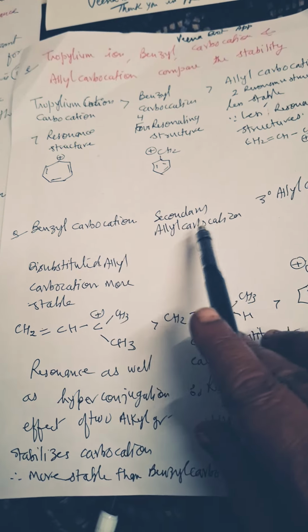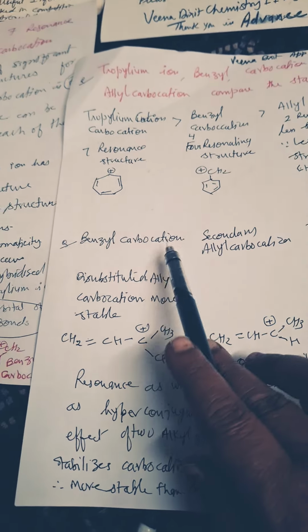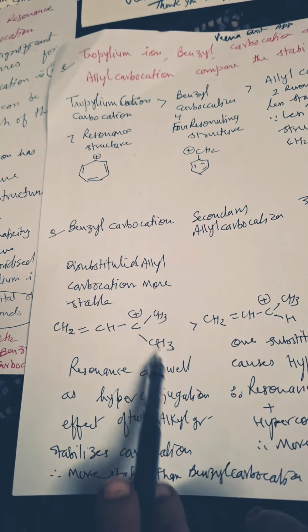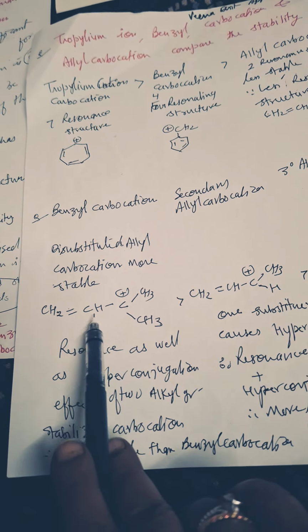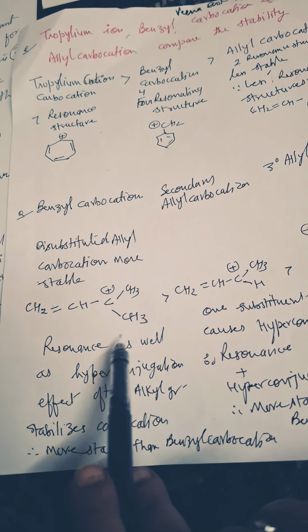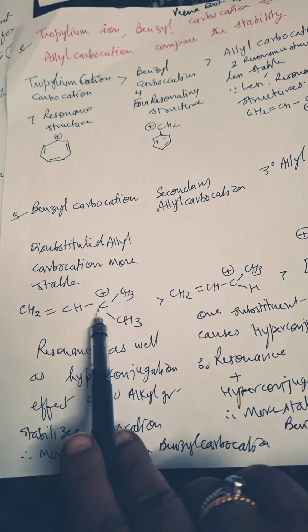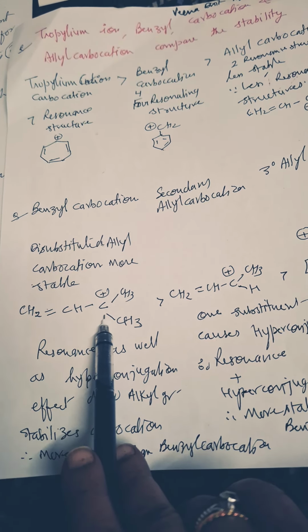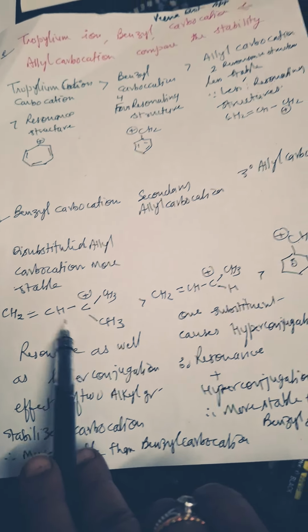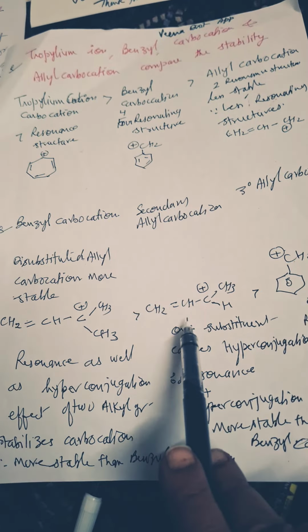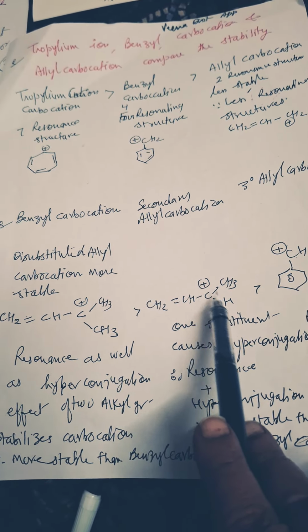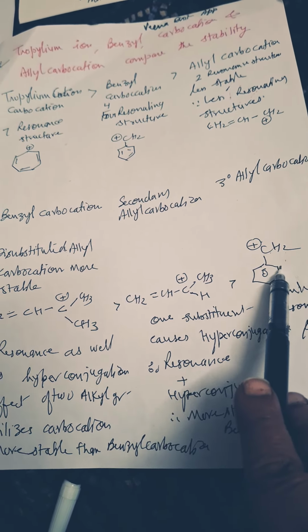And now when it is substituted, this H is replaced by two alkyl groups. Suppose here 2 alkyl groups. At that moment, not only resonance but hyperconjugation also affects the stability of the carbocation. So it is a 3 degree carbocation now, and 3 degree allyl carbocation is more stable than benzyl carbocation. Likewise, 2 degree allyl carbocation is more stable than benzyl carbocation.